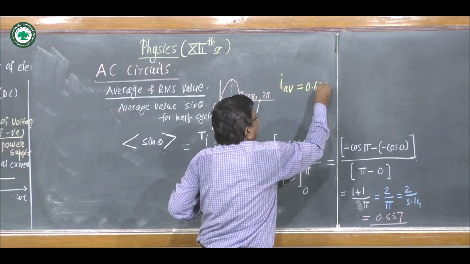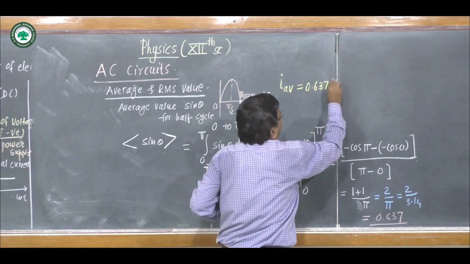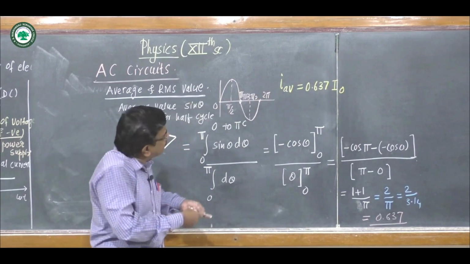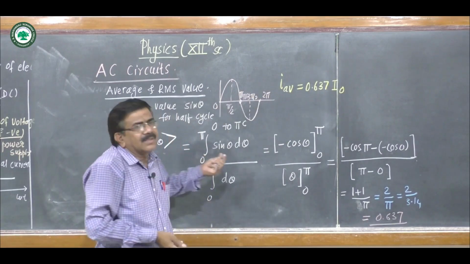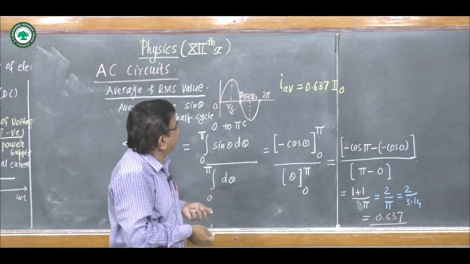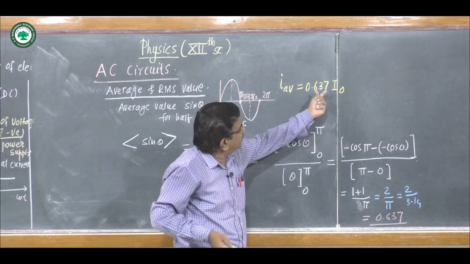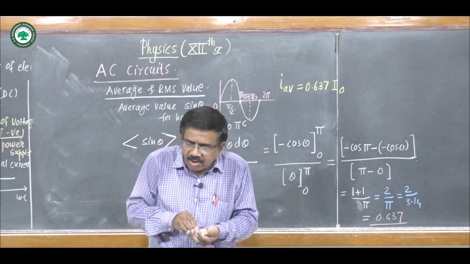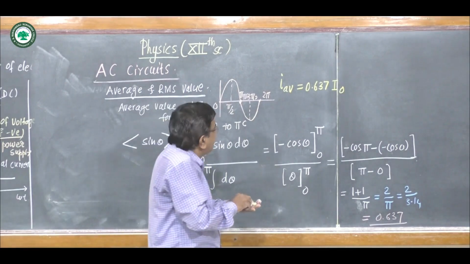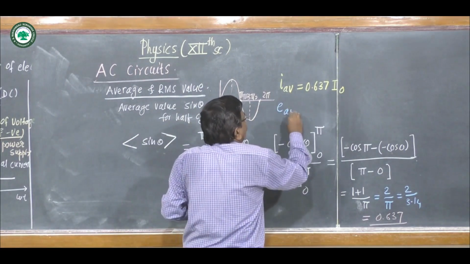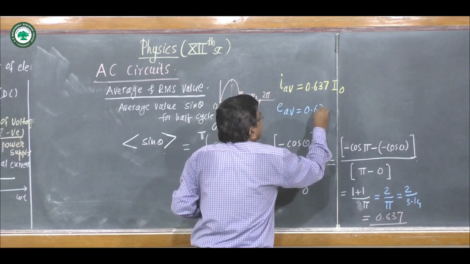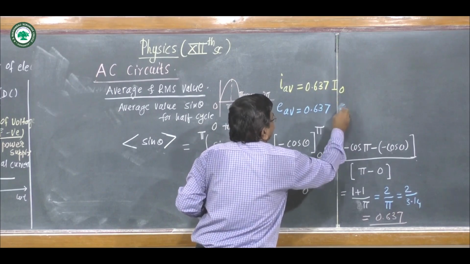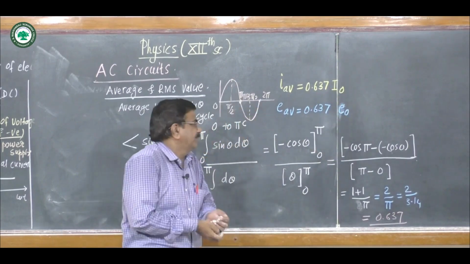We know I is equal to I0 sin omega t or sin theta. So the average value is 0.637 I0. We also know E is equal to E0 sin theta or E0 sin omega t, where E0 is the peak value of the EMF.